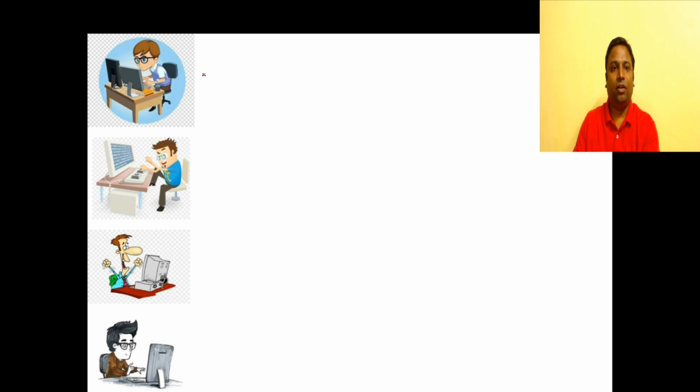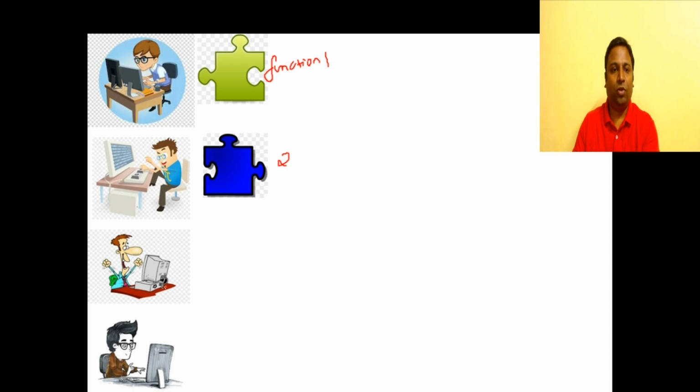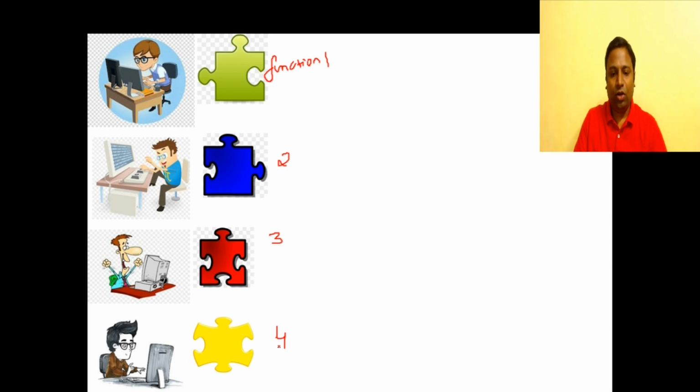Say programmer 1 builds function 1. So I have denoted a function like this. So this is function 1. Say he codes function 1. Likewise, programmer 2 codes function 2. Programmer 3 codes function 3. And programmer 4 codes function 4. So each one is working on independent parts of your software project.